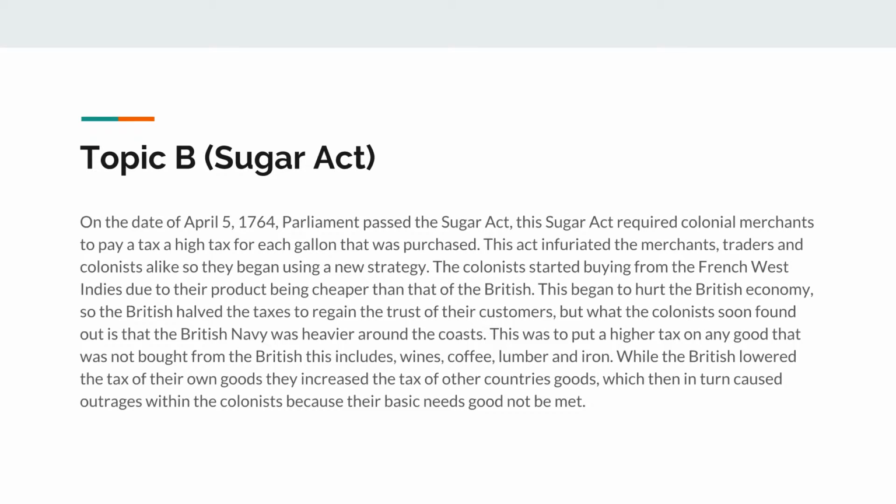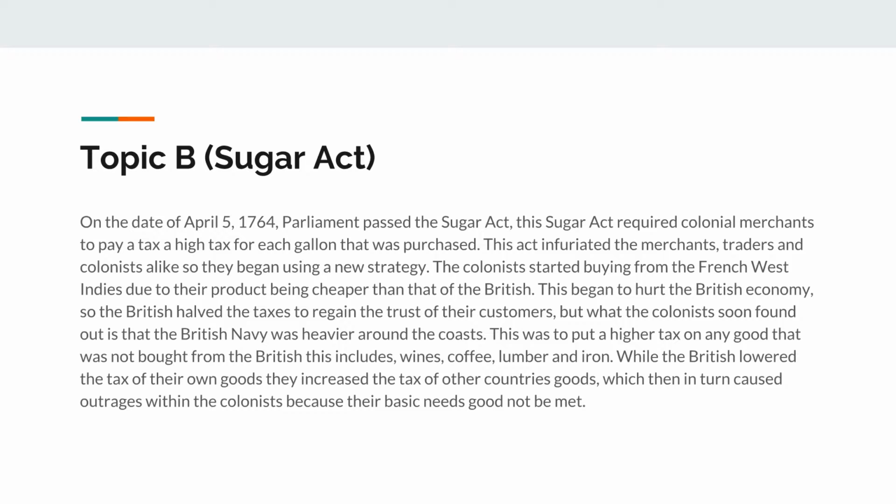Topic B. Sugar Act. On the date of April 5th, 1764, Parliament passed the Sugar Act. This Sugar Act required colonial merchants to pay a tax for each gallon that was purchased. This act infuriated the merchants, traders, and colonists alike, so they began using a new strategy. The colonists started buying from the French West Indies due to their product being cheaper than that of the British.